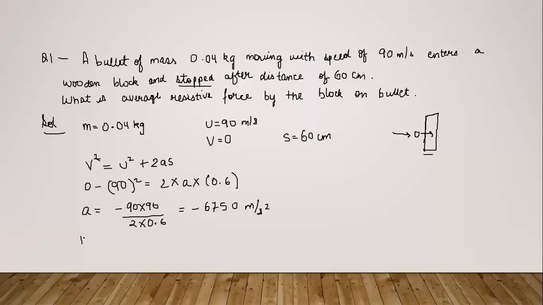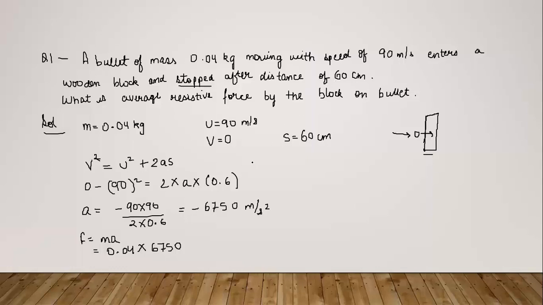So when we get the acceleration, using the second law of motion, we can write F equals ma. Mass was given as 0.04 kg. See, you should always see the units of the physical quantities that are given to you, because the question might give you mass in terms of gram also. Then you will have to convert it into kg, because acceleration is in terms of meter per second square. So the best way is to solve the question using the SI units, because that way you will never get confused as to which unit has to be used where. Here the question had 60 centimeter, no?